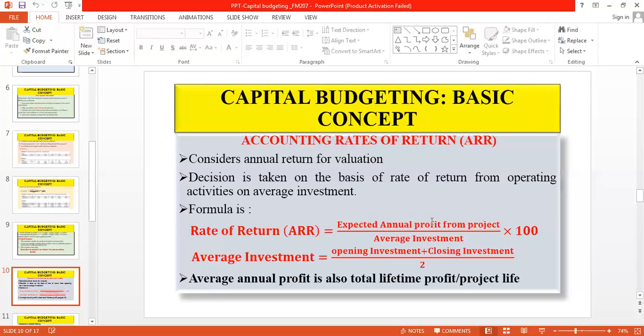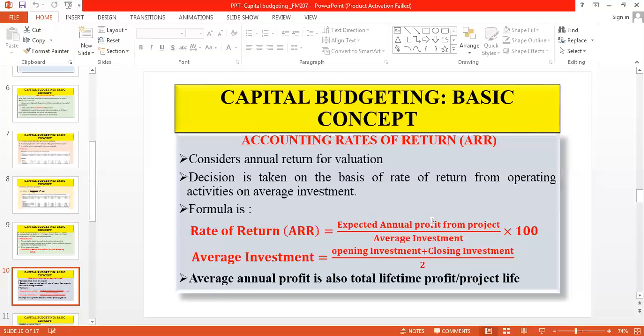But in other cases also, we will use the same technique for calculating average investment. In some problems, the closing investment figure will be missing. In that case, students will either consider it as zero or consider the opening investment for calculating the rate of return percentage.